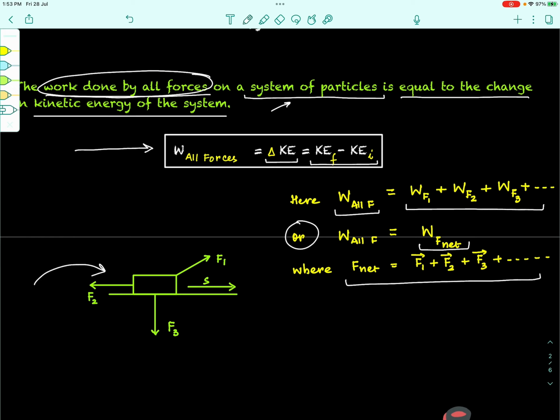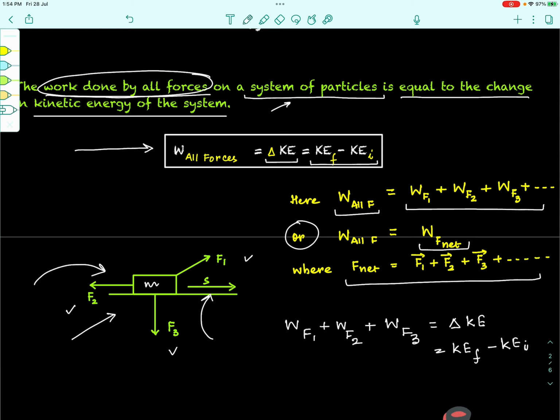For example, here we have this block, let's say of mass m, and there are multiple forces F1, F2, F3 acting on the system, and under the effect of these forces this block undergoes a displacement S. So we can say that the work done by F1 plus the work done by F2 plus the work done by F3, with the block undergoing a displacement S, the sum of all these works will be equal to the change in the kinetic energy of the block, delta KE, which you can also write as KE final minus the initial kinetic energy. A very important theorem. We use it in many questions.